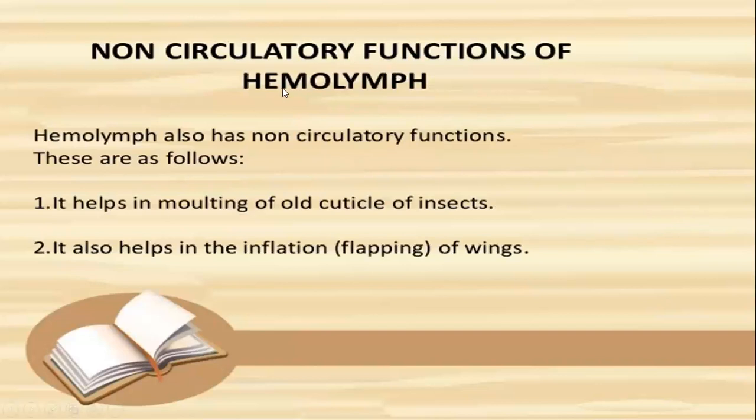What are the non-circulatory functions of hemolymph? There are two non-circulatory functions. It helps in molting of the old cuticle of insects. When insects have an old skeleton, the old skeleton is replaced by a new skeleton by the process of molting.